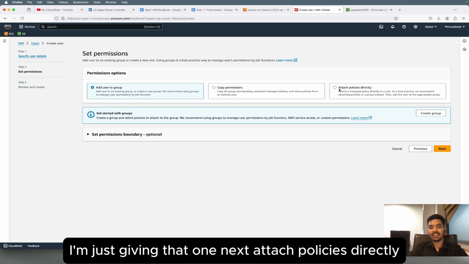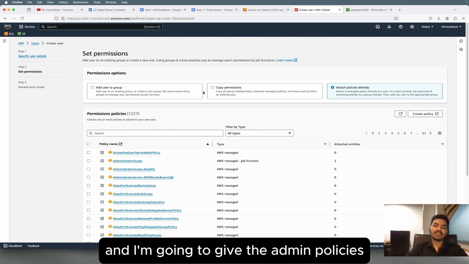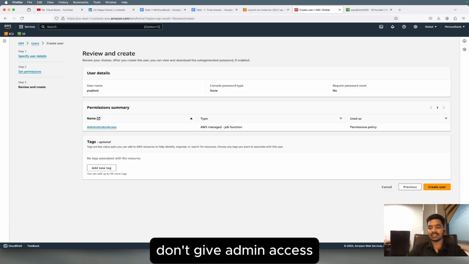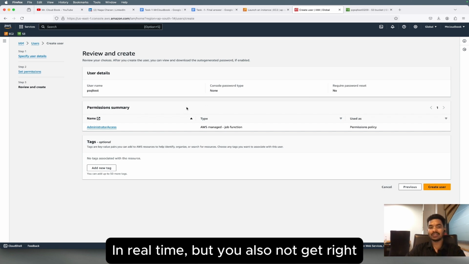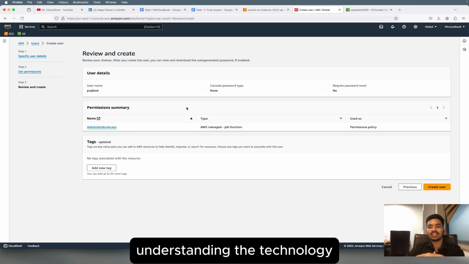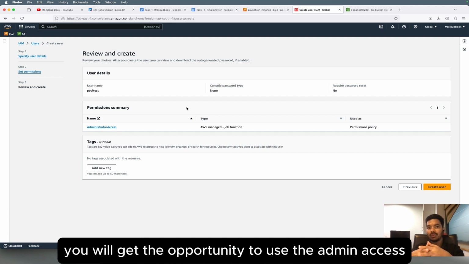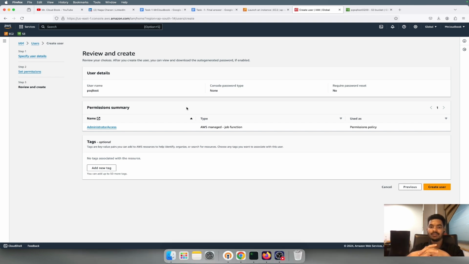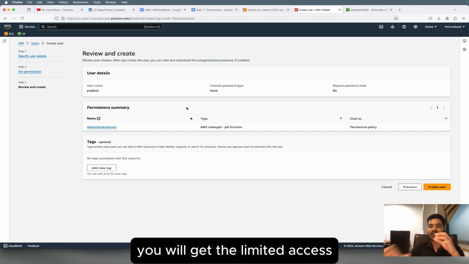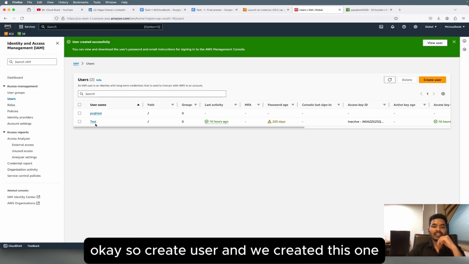Next, attach policies directly, and I am going to give the admin policies. Administrator access, but don't give admin access in real time. As you go to higher levels of understanding the technology and have the experience, you will get the opportunity to use admin access. But right now in the starting stage you will get limited access. Okay, so create user, and we created this one.